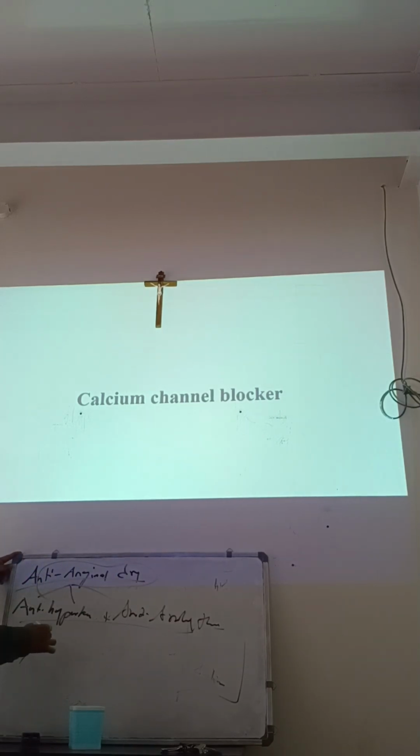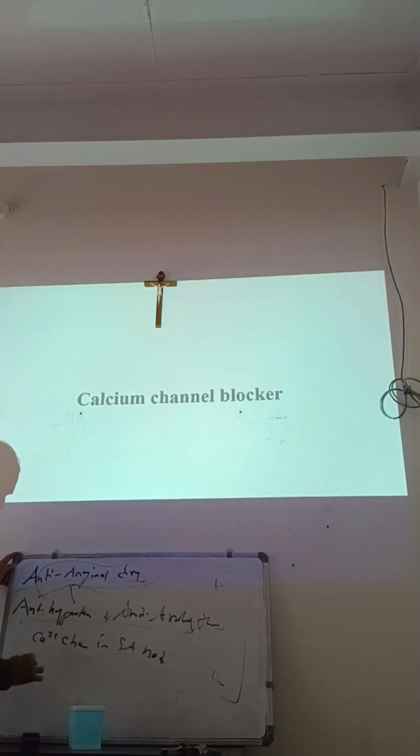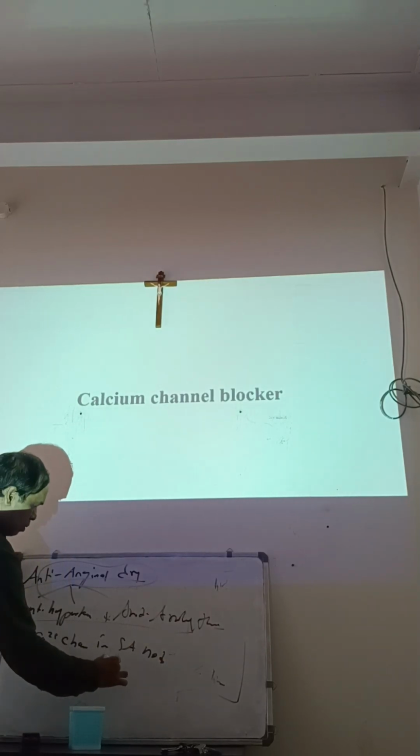This drug is going to block calcium channels in two places: the calcium channel in the SA node and the calcium channel in the blood vessel.